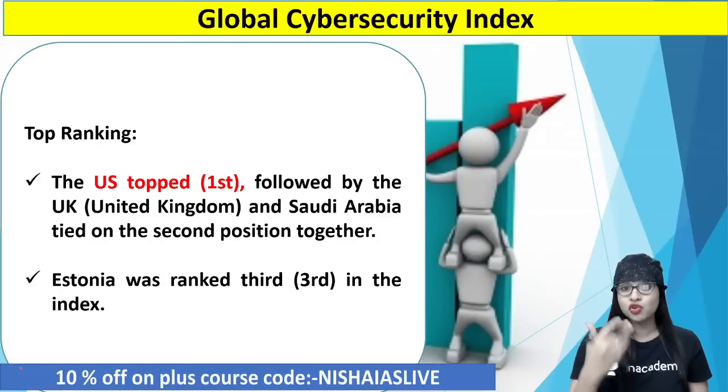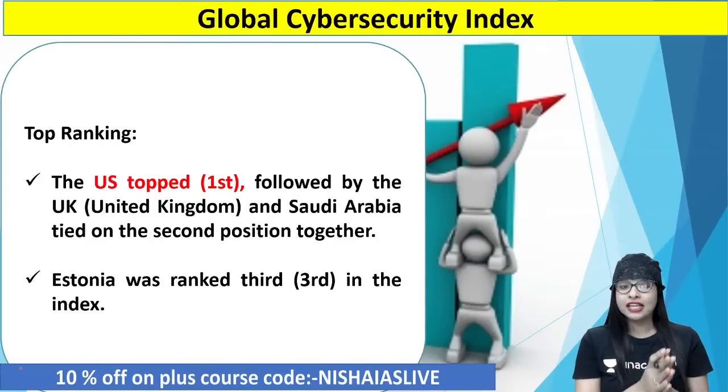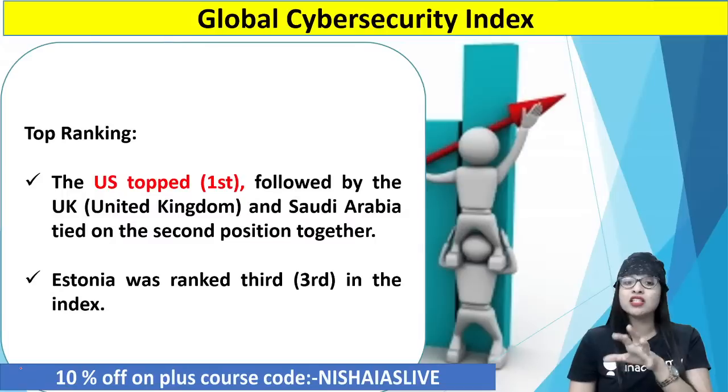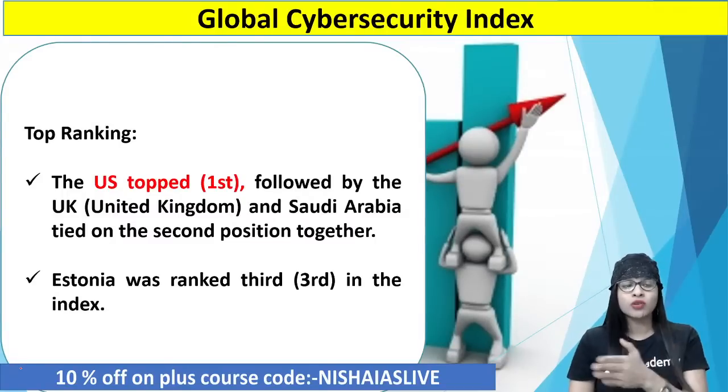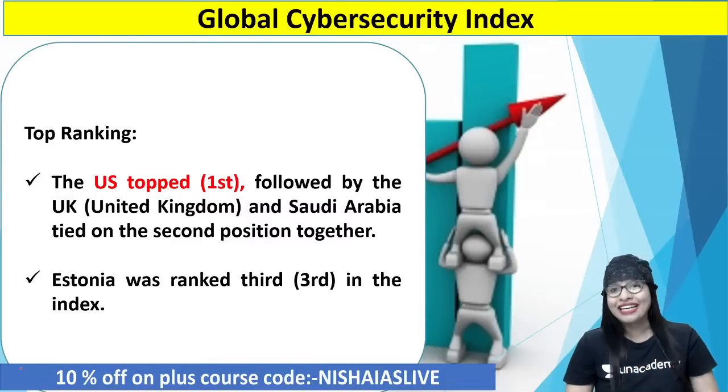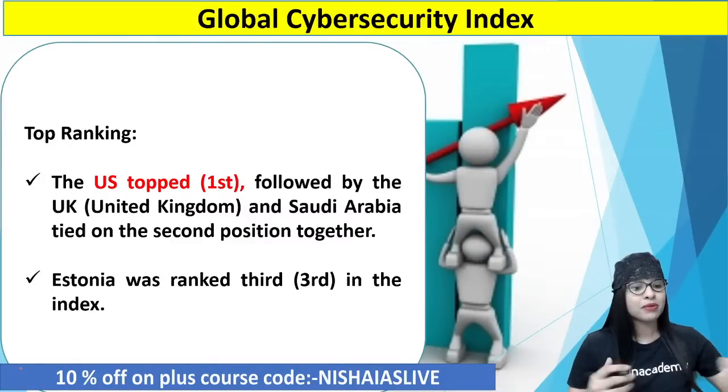Followed by the UK, and then Saudi Arabia. And I can tell you that UK and Saudi were having the second position together. I cannot believe Saudi is the third one. So, UK and Saudi shared it together. Followed by that, the third position for this particular index globally was bagged by another country called Estonia. Clear?